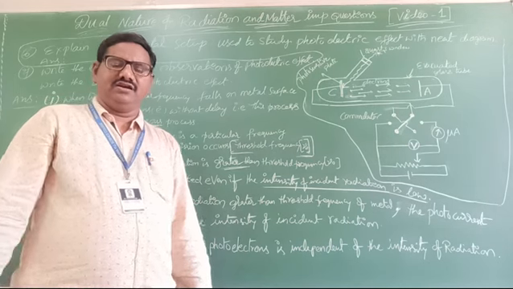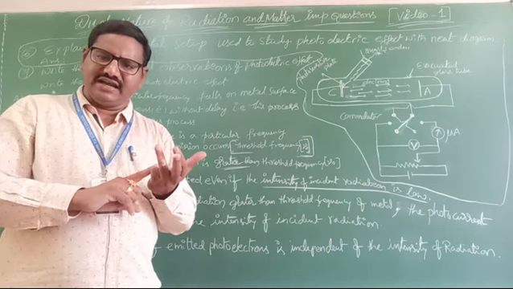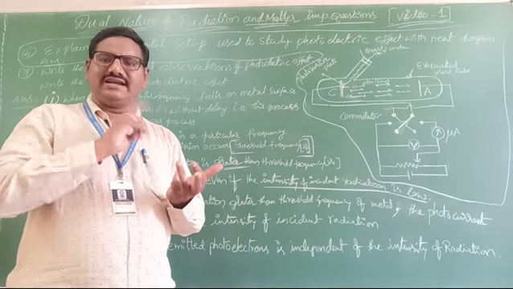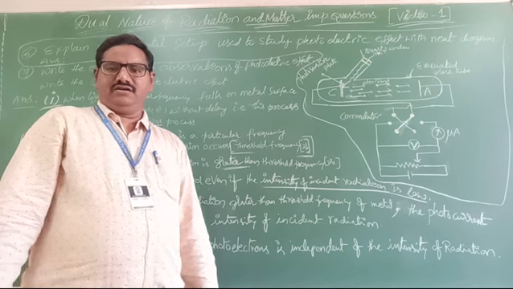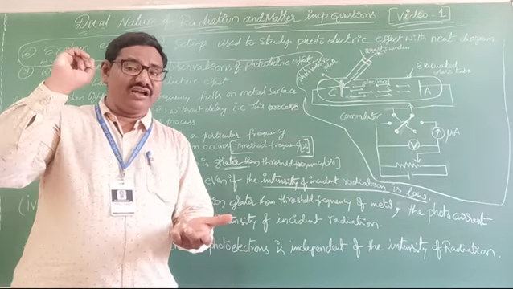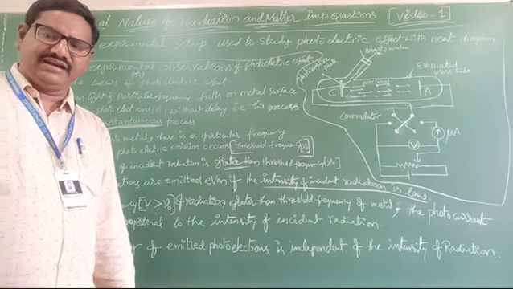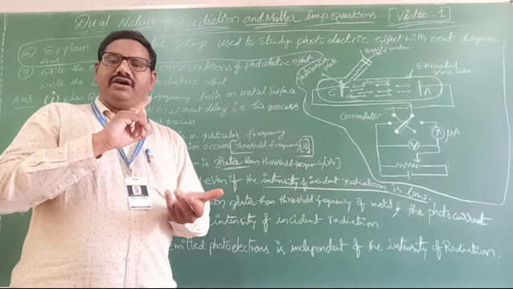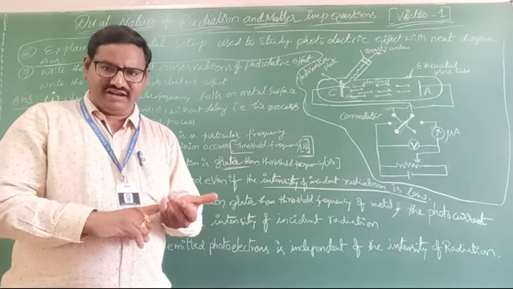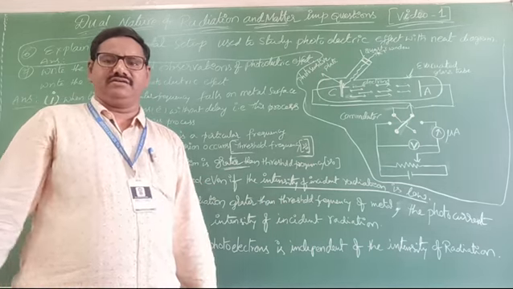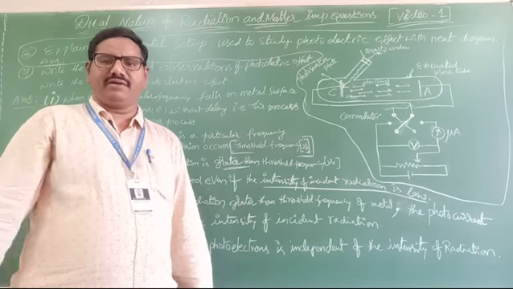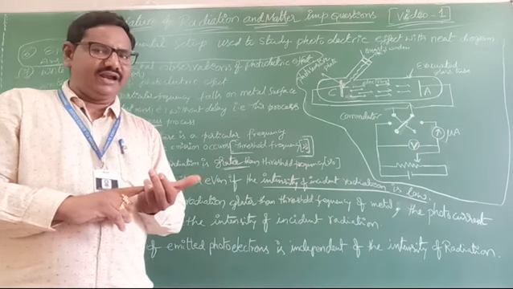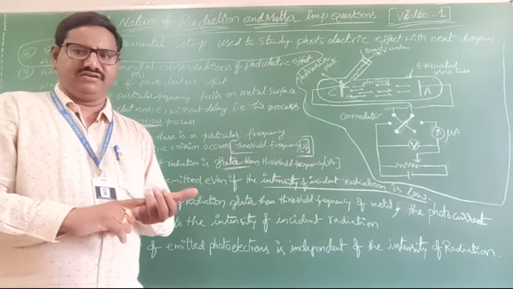That means the frequency of incident radiation above the threshold frequency is utilized to increase the kinetic energy. The intensity of radiation will increase the photocurrent. These two points you must remember.